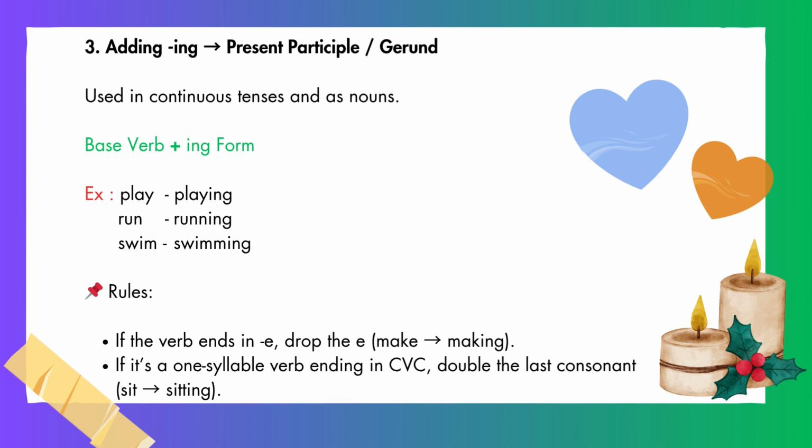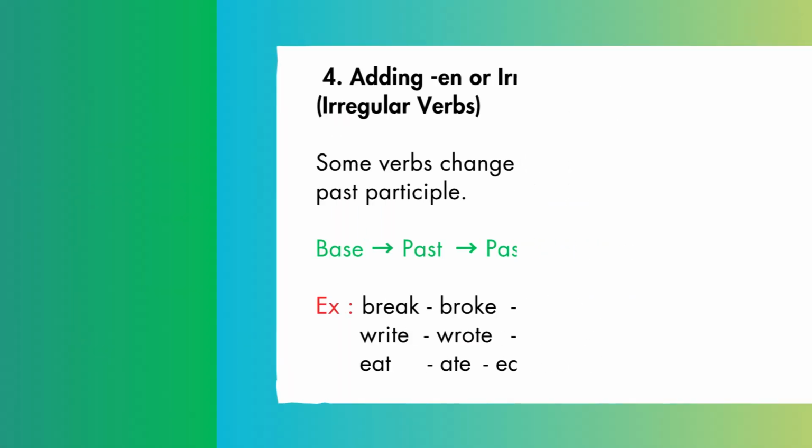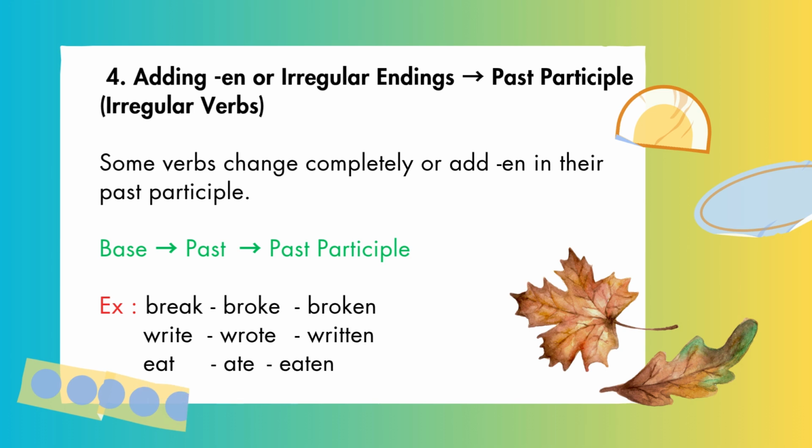Third point is adding ing, used for present participle. Another way, using continuous tenses or as a noun, such as playing, running, swimming. Fourth point is adding en or irregular endings, used for past participle. Another way, some verbs change completely or add en in the past participle, such as broken, written, eaten.